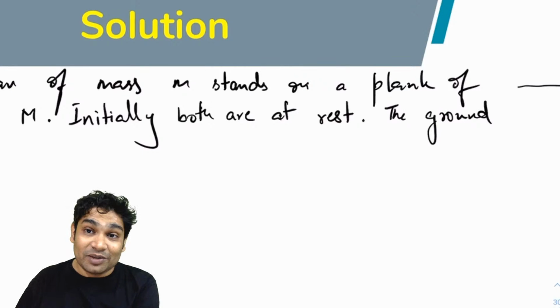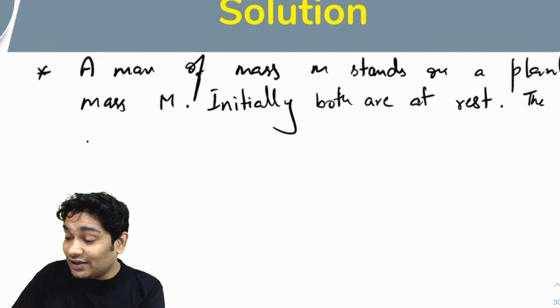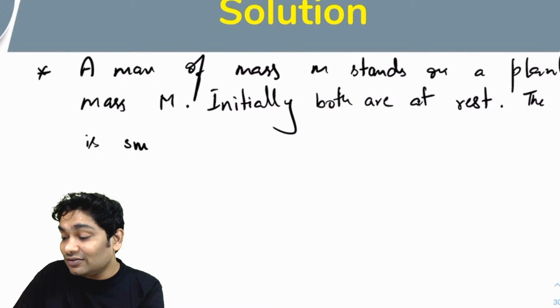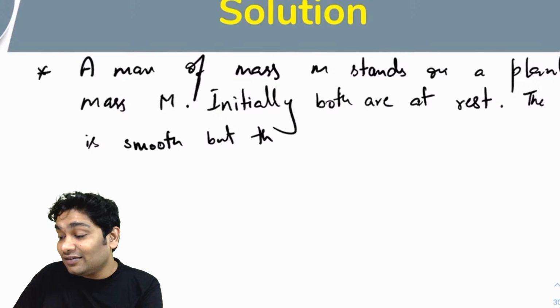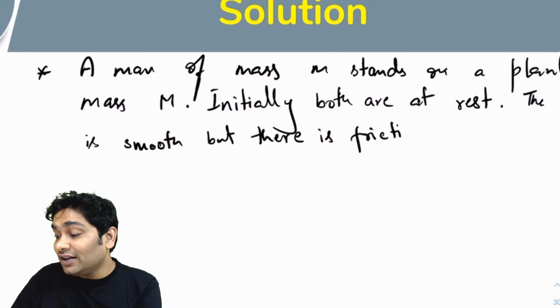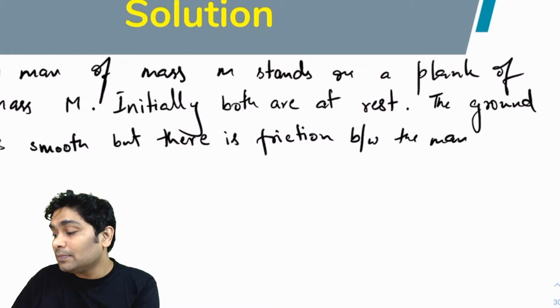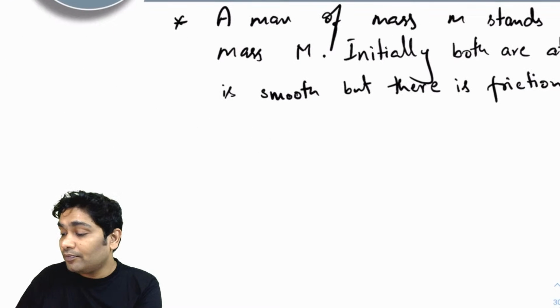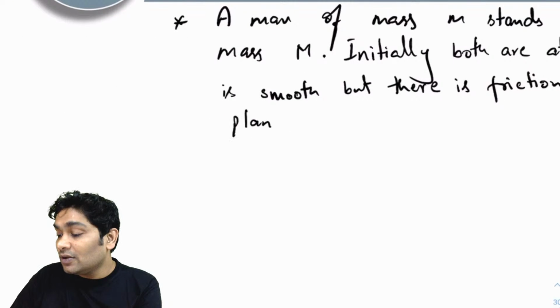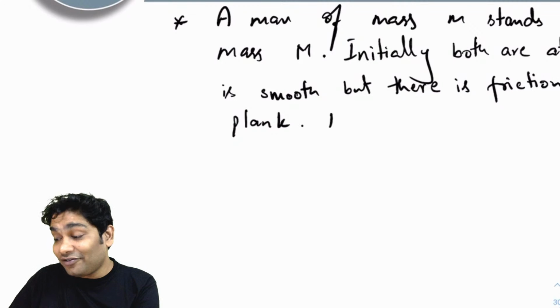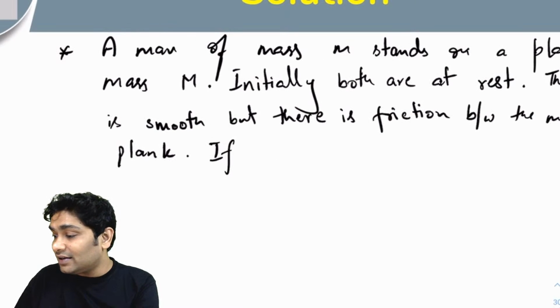Now, you've also been told the ground is smooth. So there is no friction between the ground and the plank. So the ground is smooth, but there is friction between the man and the plank. Now, let's just relate these two masses.